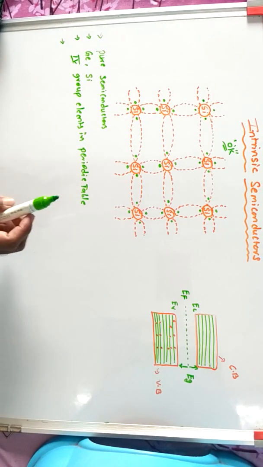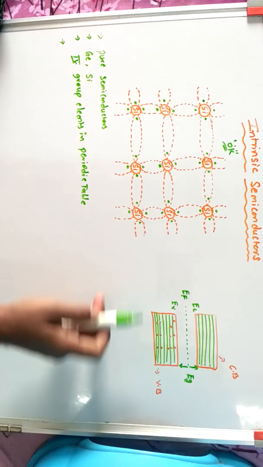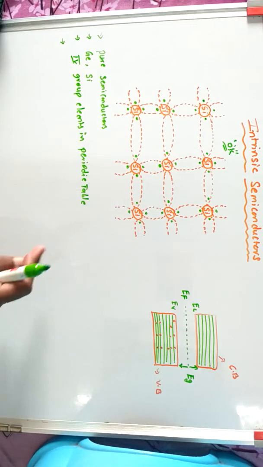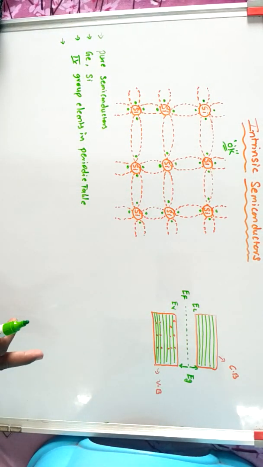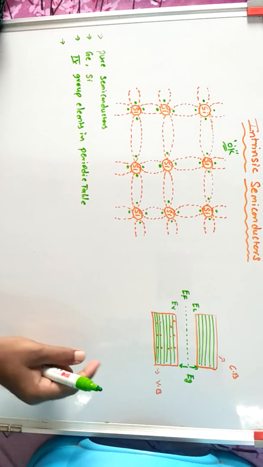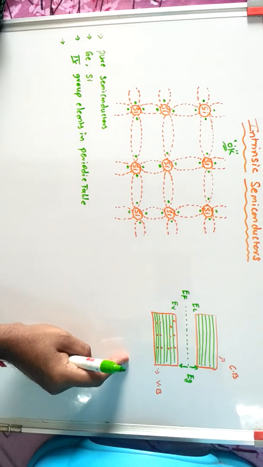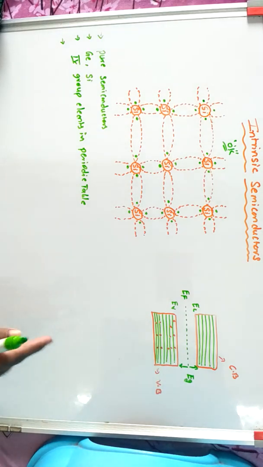The conductivity phenomenon can be well understood with the help of the energy band structure. The energy band structure consists of the conduction band and valence band separated by a forbidden energy gap.